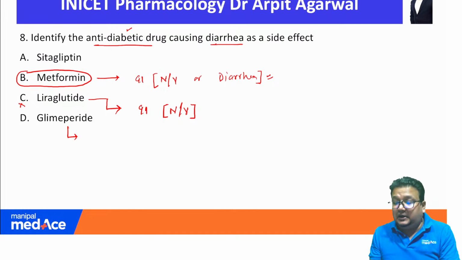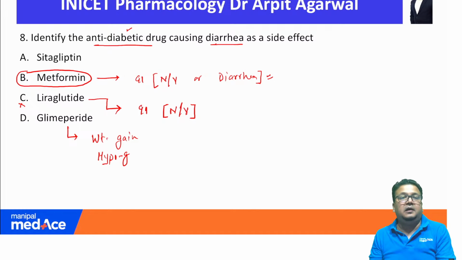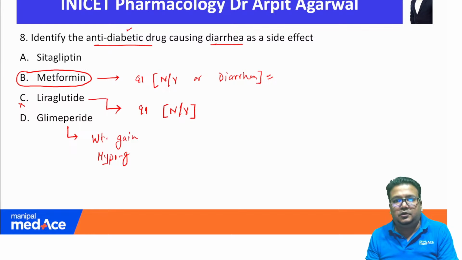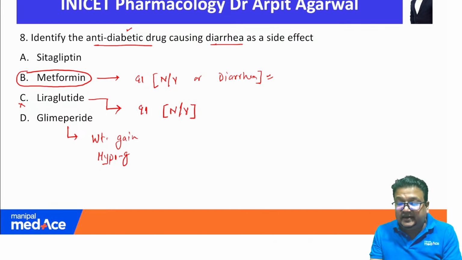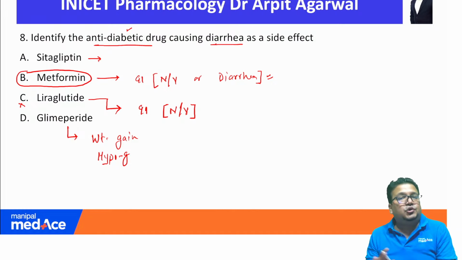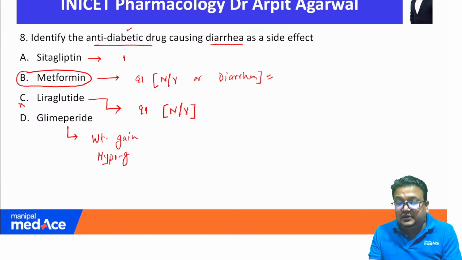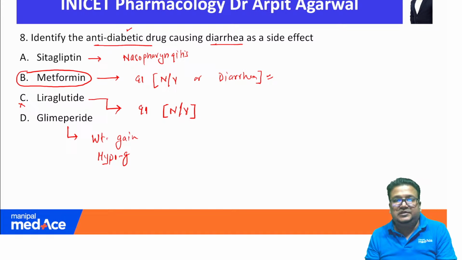Sulfonylureas are mainly problematic for causing weight gain or hypoglycemia. Diarrhea or GI problems are usually not seen with sulfonylurea such as glimepiride. Sitagliptin, these drugs are generally safe with not much of problem. They generally can cause the nasopharyngitis or upper respiratory tract infection, are sometimes seen with sitagliptin.